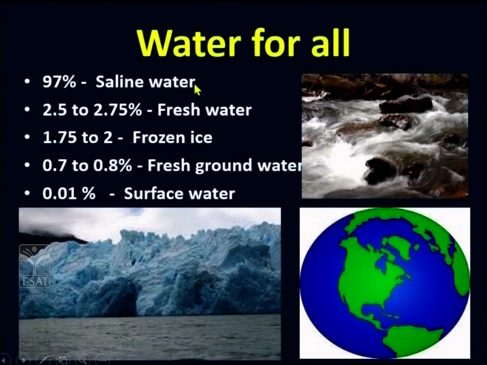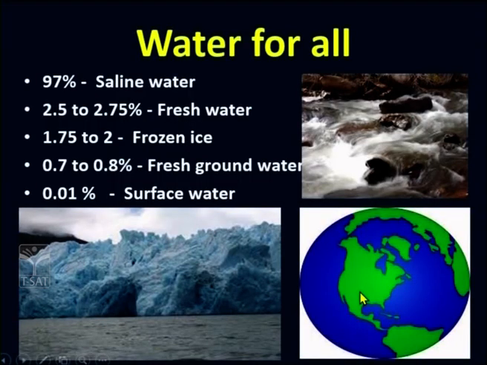Now dear students, let us try to understand the total amount of water that is present on planet Earth. We know that 97% of the water is available in the form of oceans and seas, that is marine water, which is not of any help to us when it comes to drinking. Whereas if you are talking about drinking water or fresh water, that percentage is 2.5 to 2.75. Again, of this, 1.75 to 2% is frozen ice, that is in the form of ice glaciers present in the polar regions and in the Himalayas.